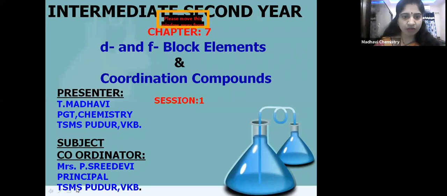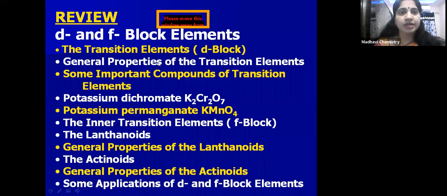Let us have a quick review on D and F block elements. Children, in this chapter, two parts are there, D and F block elements and coordination compounds. For this session, we are going to discuss only D block elements. Now see what subtopics the D and F block elements consist of. The D block elements are called transition elements.